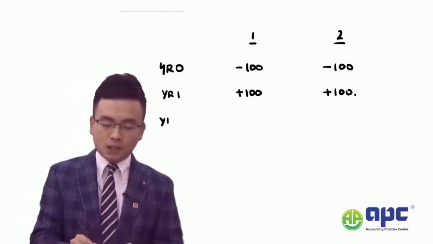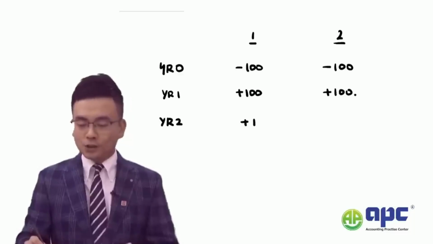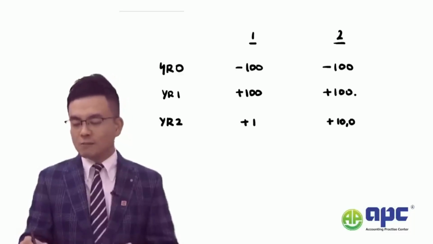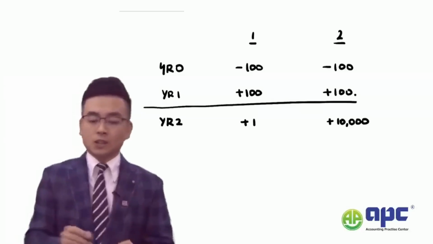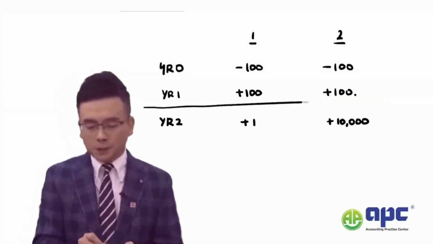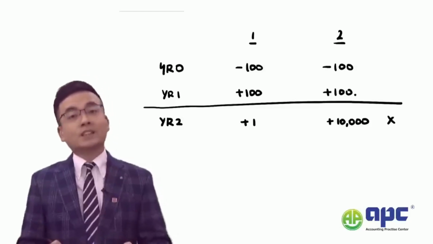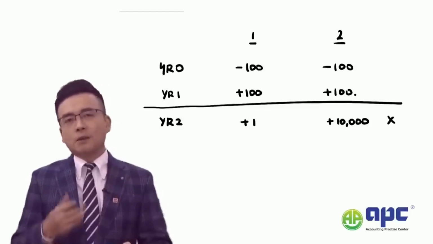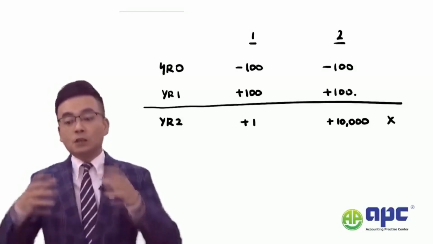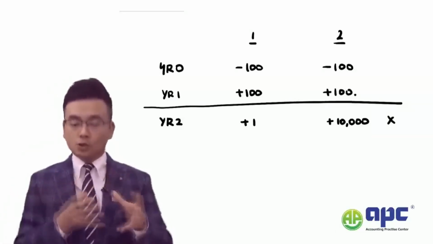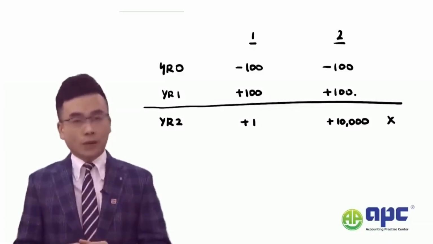However, at the end of year 2, project 1 can only generate $1. However, project 2 can generate $10,000. However, the discounted payback period does not consider the cash flows or the present value beyond year 1, which means that it ignores year 2 completely. And from my perspective, yes, we will need to use the net present value to show the whole picture of projects 1 and 2. Of course, finally, I would like to choose project 2, for example.